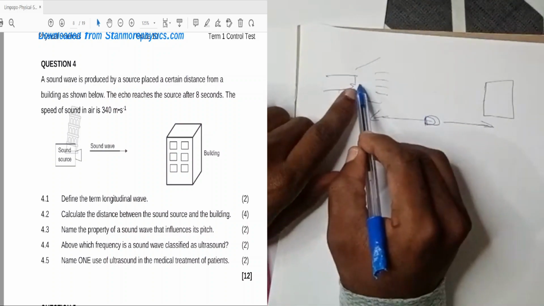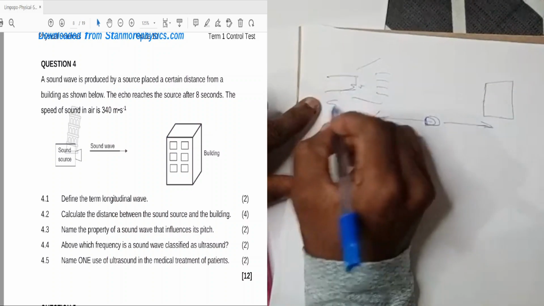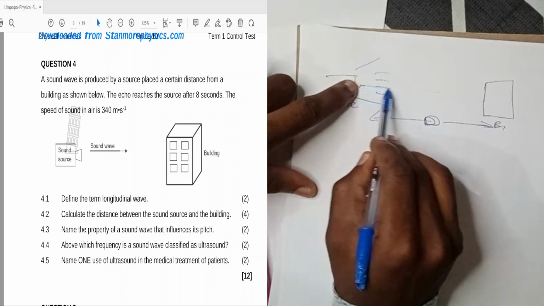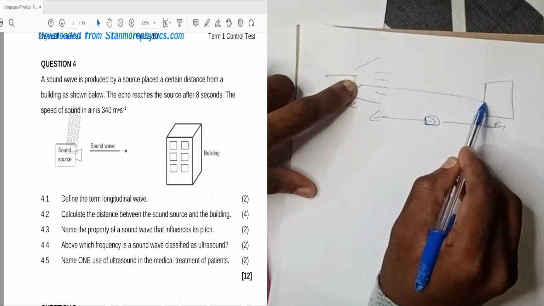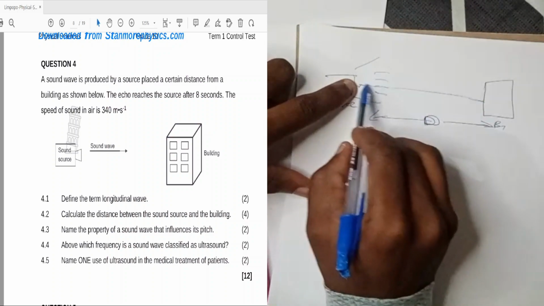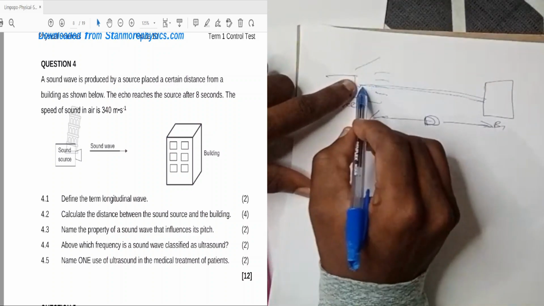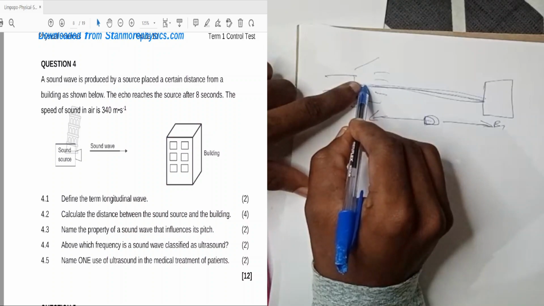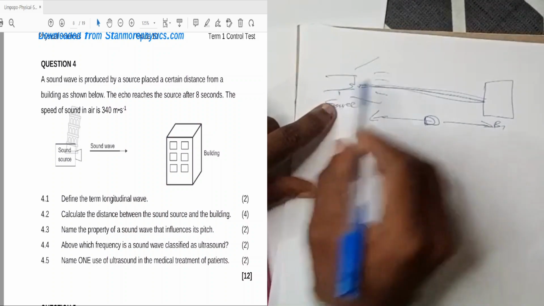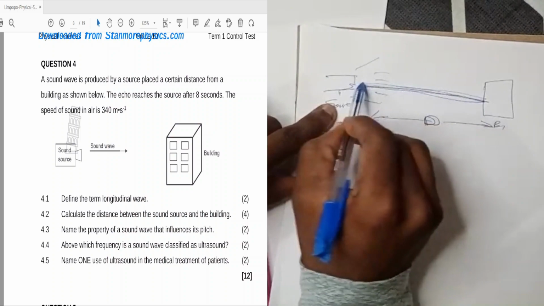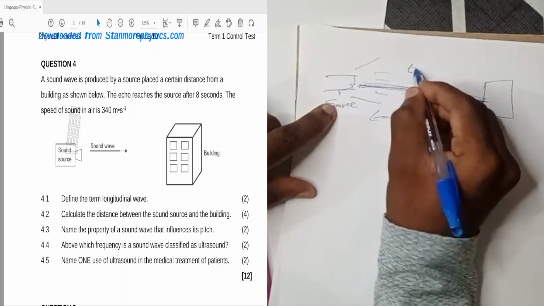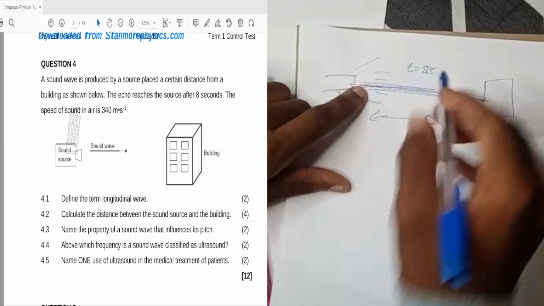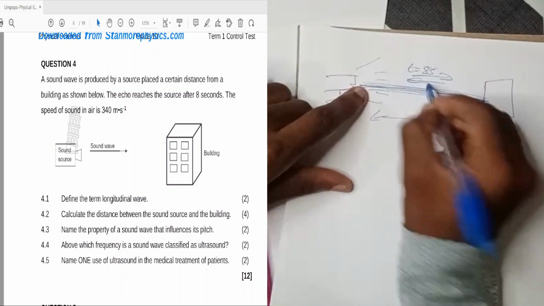It means, look, we send a sound. This is our source, and this is the building. We send a sound, then it comes back, because of echo. The statement says that the echo reaches the source after 8 seconds. It means it went and came back, and it took 8 seconds to go and come back. So this time is for going and coming back.